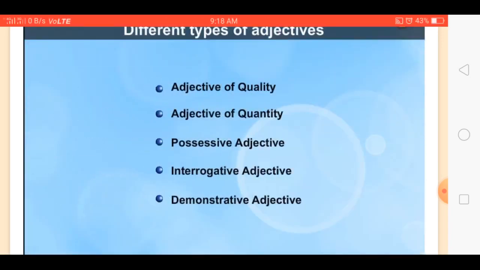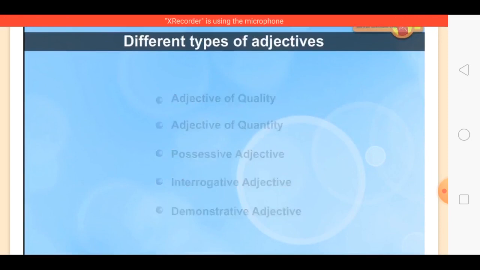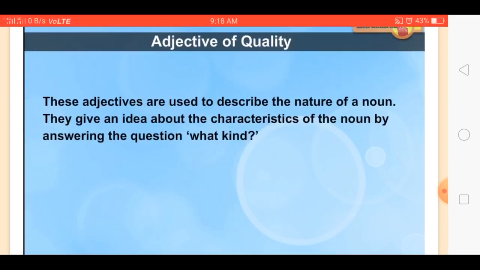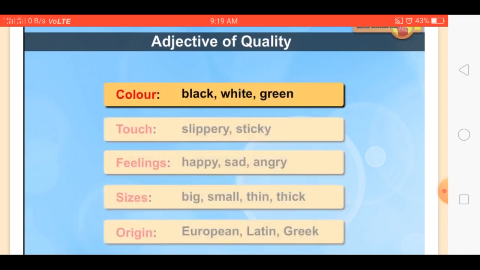Adjectives are classified in several categories. They are Adjective of Quality. These adjectives are used to describe the nature of a noun. They give an idea about the characteristics of the noun by answering the question, what kind? These are further classified as colors: black, white, green. Touch: slippery, sticky.